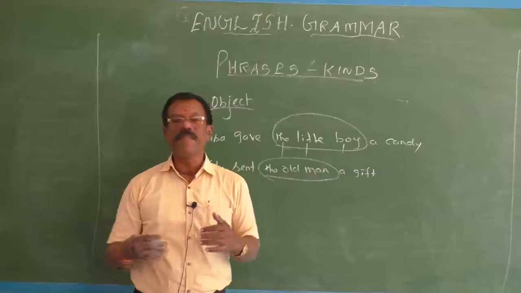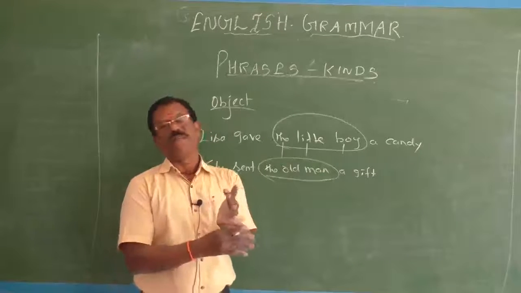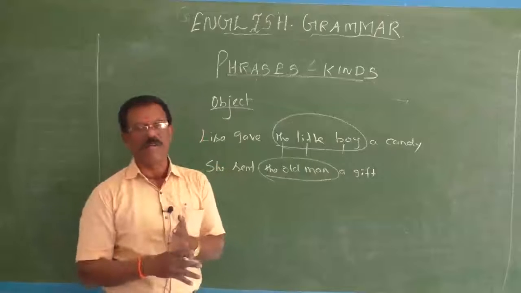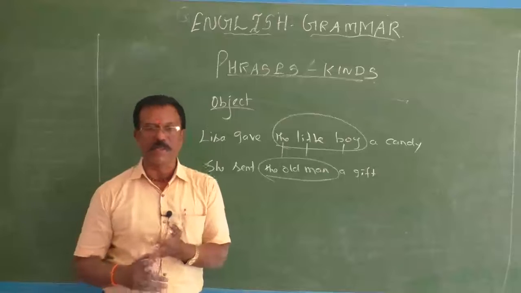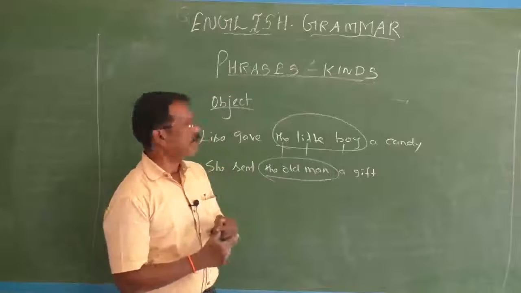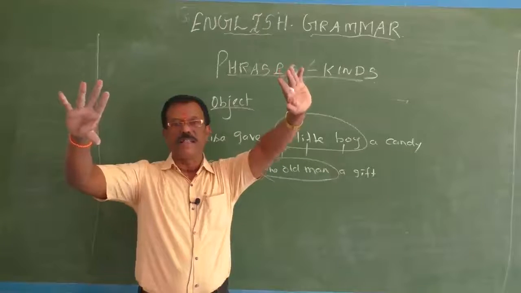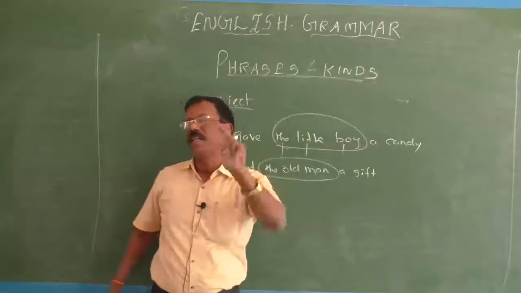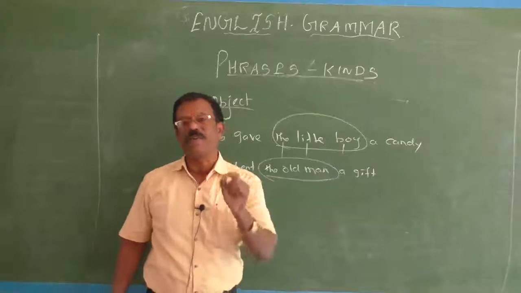So in this way, a noun phrase can be used as a subject of a verb. It can also be used as an object of a verb. It can be the direct object, a prepositional object, or an indirect object also. What is one more function? I told you already. Could you remember, children? A noun phrase can be used as a complement of a verb.